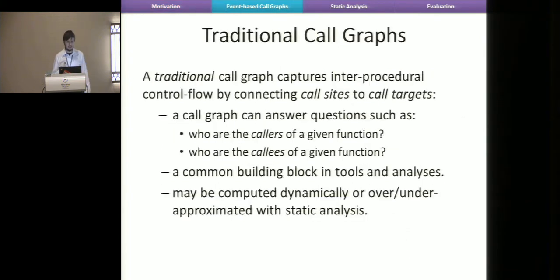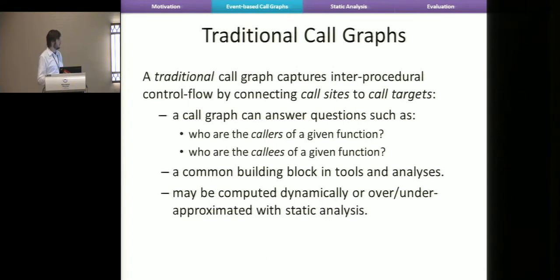Okay. So let me take a step back and think about when I'm writing a program and I'm trying to understand what the program does, then there's this notion of call graphs. This is some kind of artifact you can obtain for your program. The call graph tells you stuff like, if you have a function you're wondering, well, who calls me? I can look at the call graph to see who my callers are. And I can also see from the call graph who I'm calling, right? So this is useful information for the developer, but it's also often used inside static analysis tools.